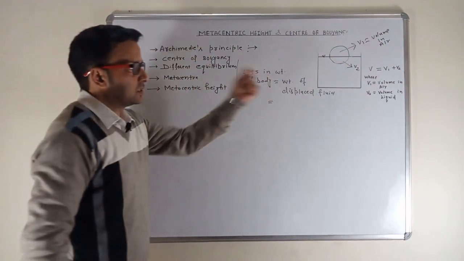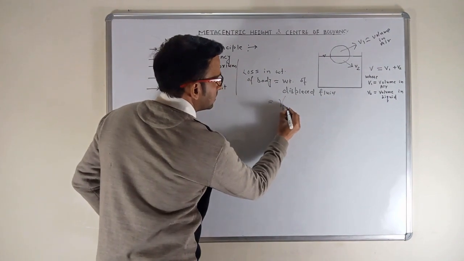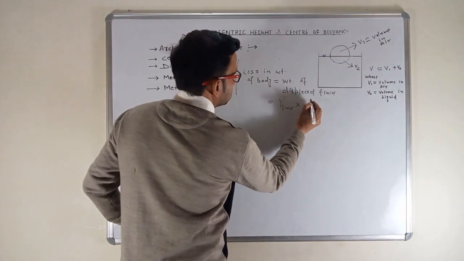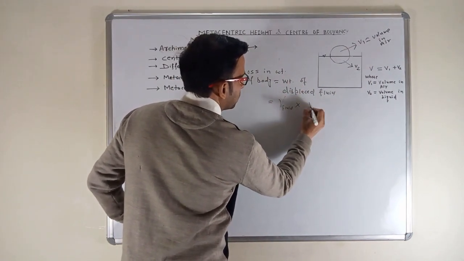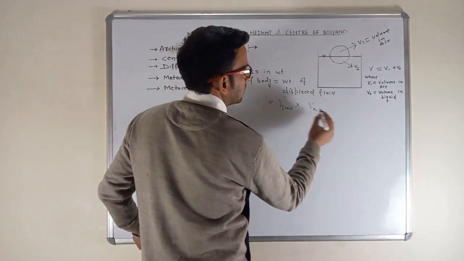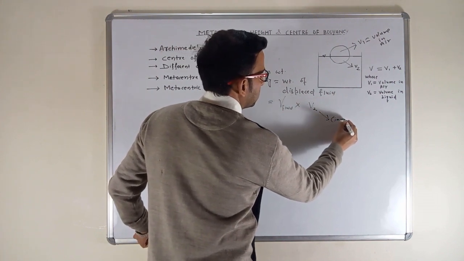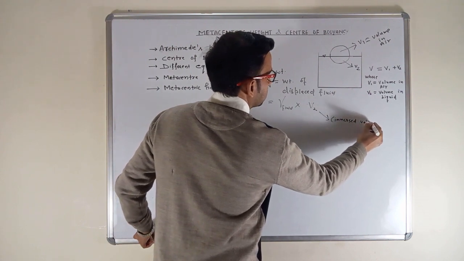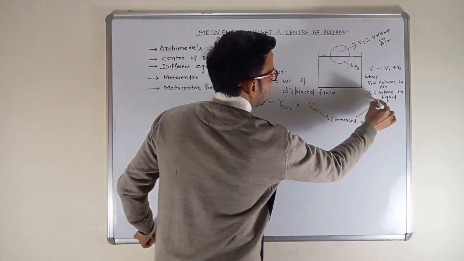The weight of displaced fluid is nothing but the unit weight of fluid times the immersed volume V2.